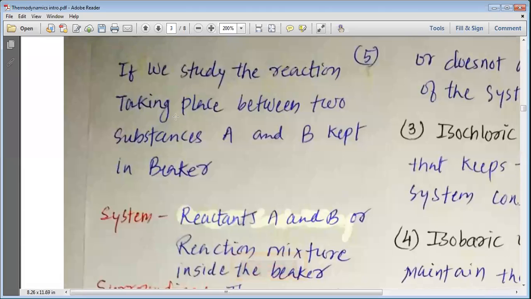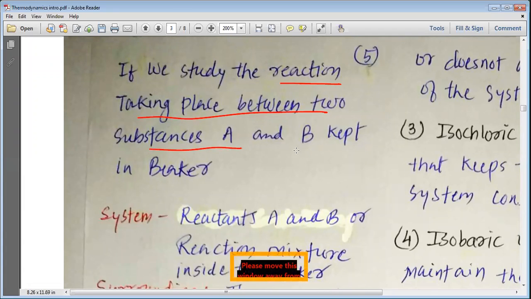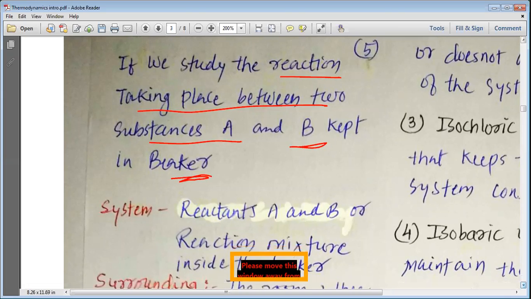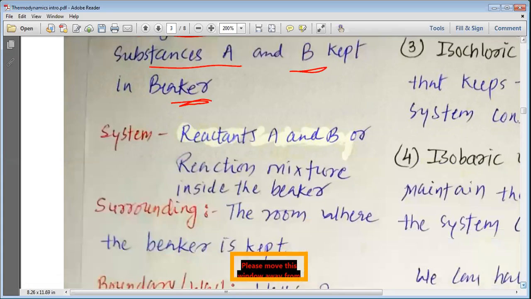If we study the reaction taking place between two substances, substance A and substance B, kept in a beaker.